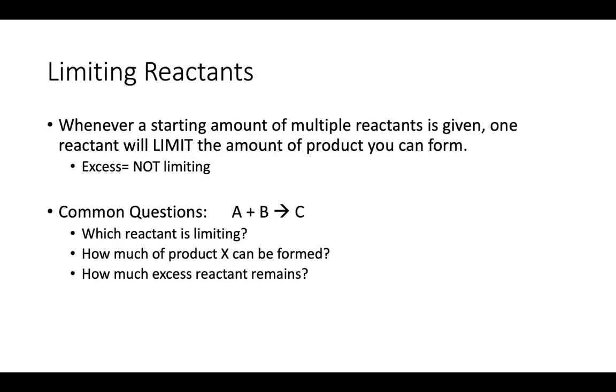In this chapter, we also learn about limiting reactants, right? So these types of problems will occur anytime we're given multiple starting amounts of multiple reactants, right? So if we have a certain amount of A for this equation down here, and a certain amount of B, right? One of these is going to limit us in how much of product C we can make.